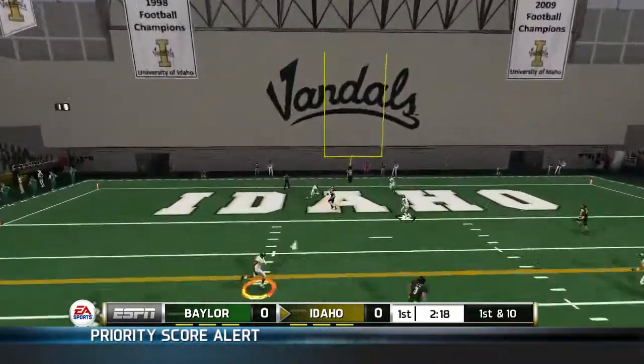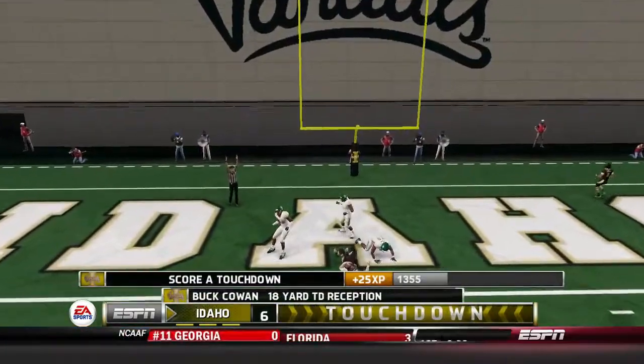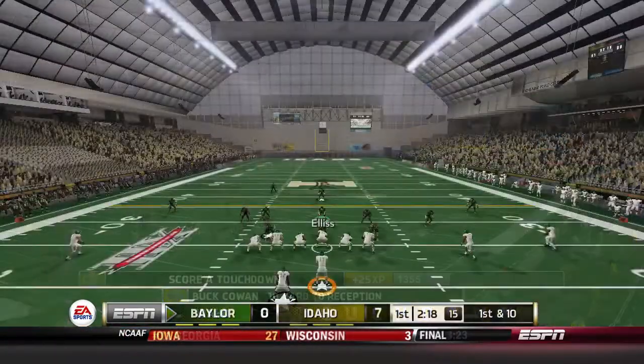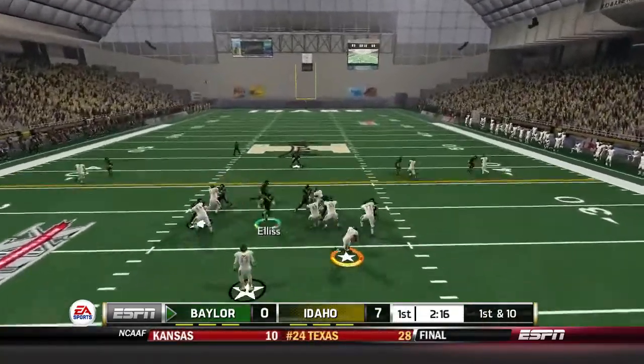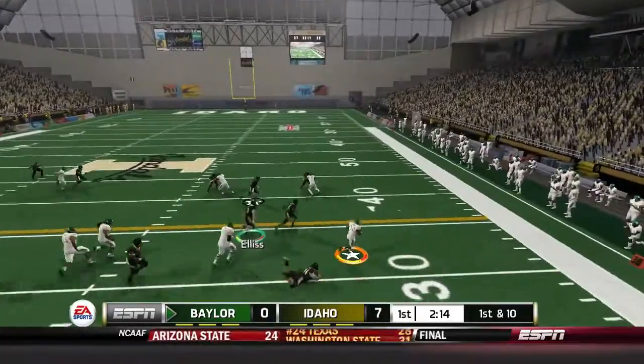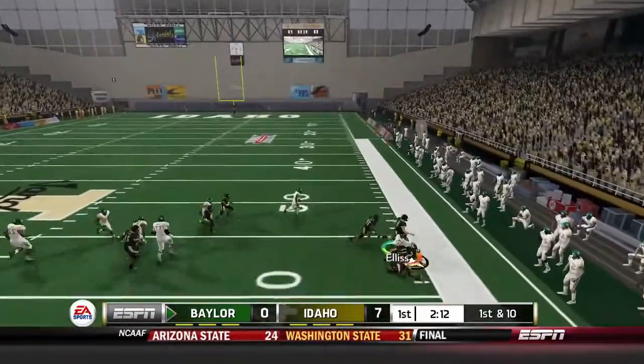He'll drop back to pass here, and he throws over the middle to Buck Cowan for an 18-yard touchdown reception. And I believe that's the 4th reception of the year for Buck Cowan, taking this Idaho offense to an early 7-0 lead here in the Kibbie Dome.